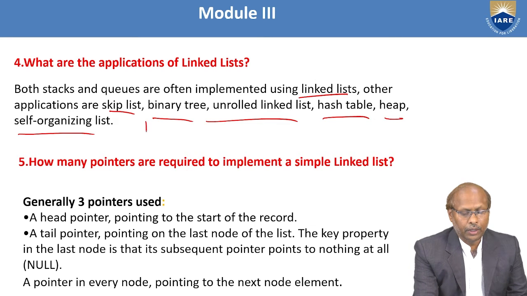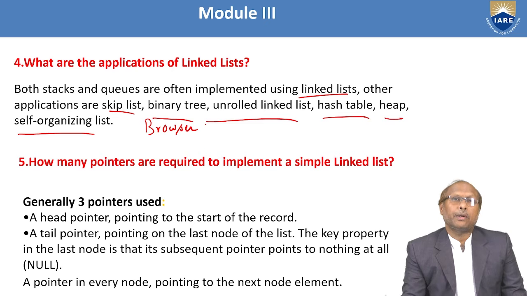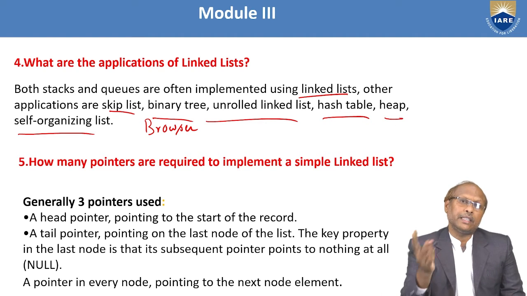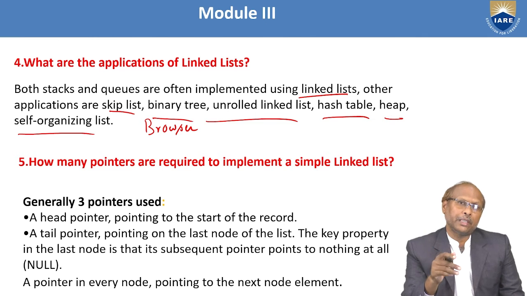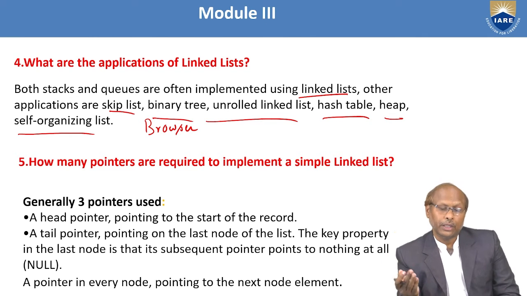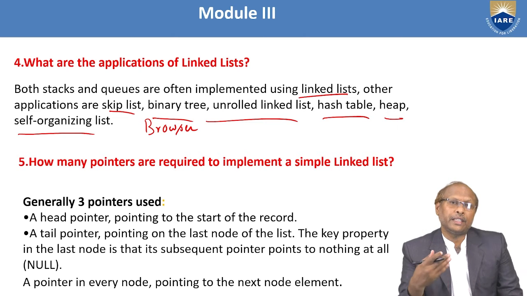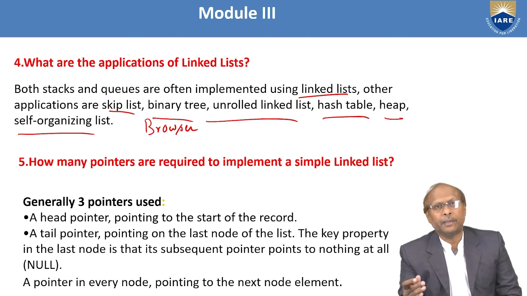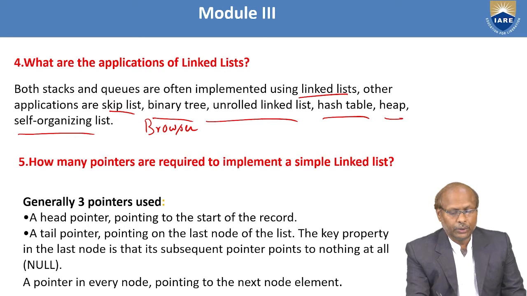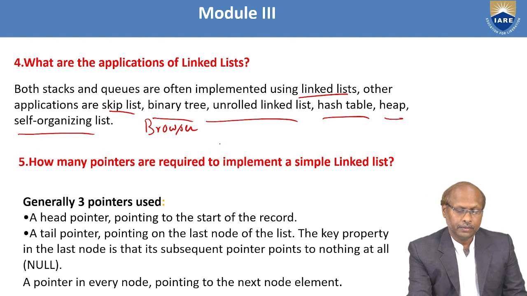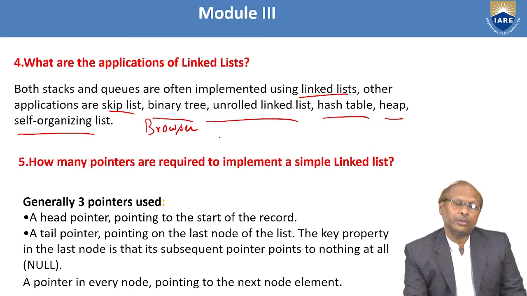Similarly, take your browser. In the browser also, you are using a double linked list because there are two buttons, the previous button as well as the next button. If you click the previous button, it goes to the previous page. If you click the next button, it goes to the next page. So during runtime, you can go from the first page to the second page also. That allows you to traverse in both directions. So there they are using this linked list concept.